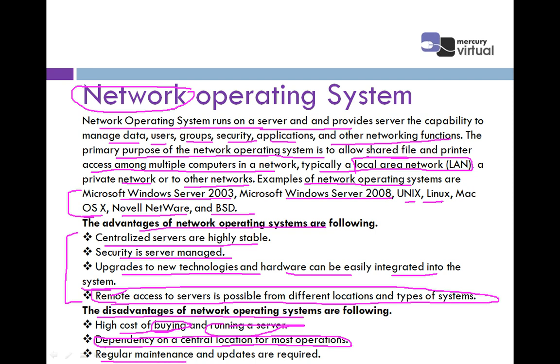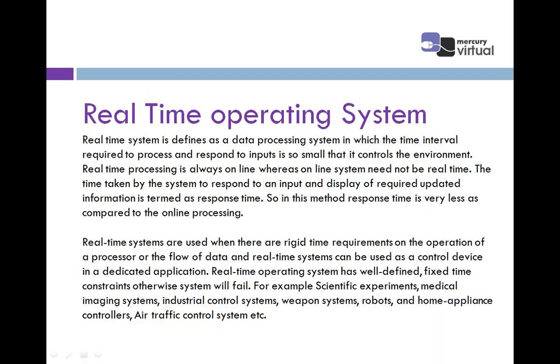Last point says regular maintenance and updates are required. Means some regular maintenance is required in the network operating system, like you have to update it, you have to upgrade it, right? That is regular maintenance and updates.